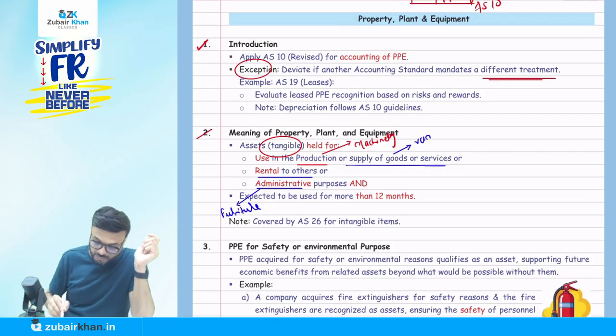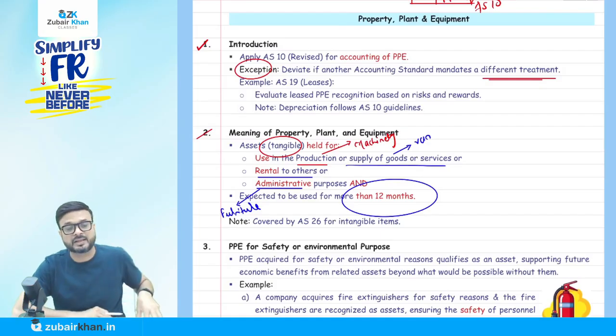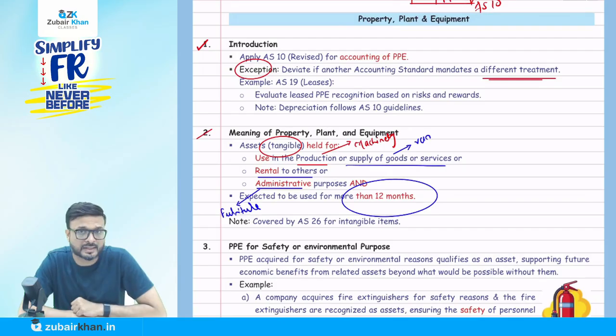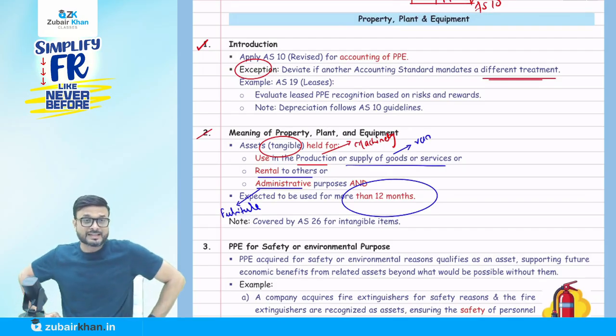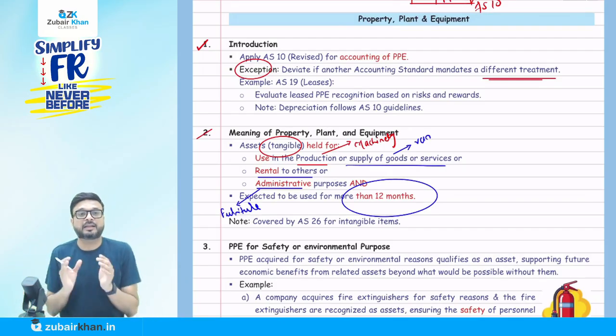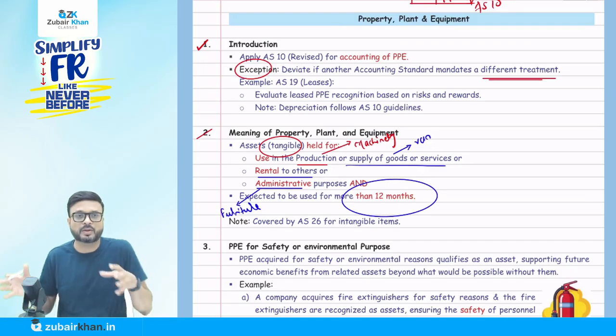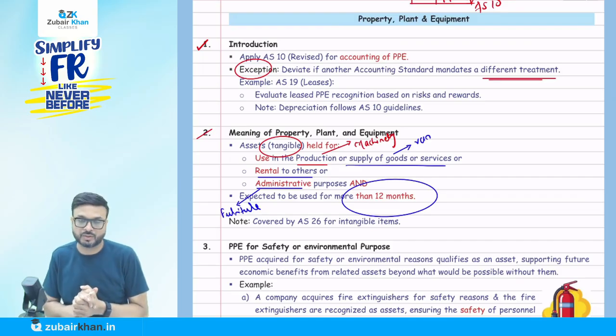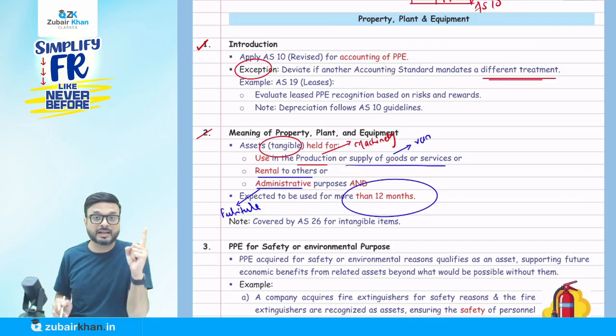Expected to be used for more than how many months? 12 months. Obviously, if the life is less than 12 months, we are going to directly charge it to the profit and loss account. So it's capital expenditure here, and the life is more than 12 months, and over a period of time we will charge it to the P&L account in the form of depreciation.